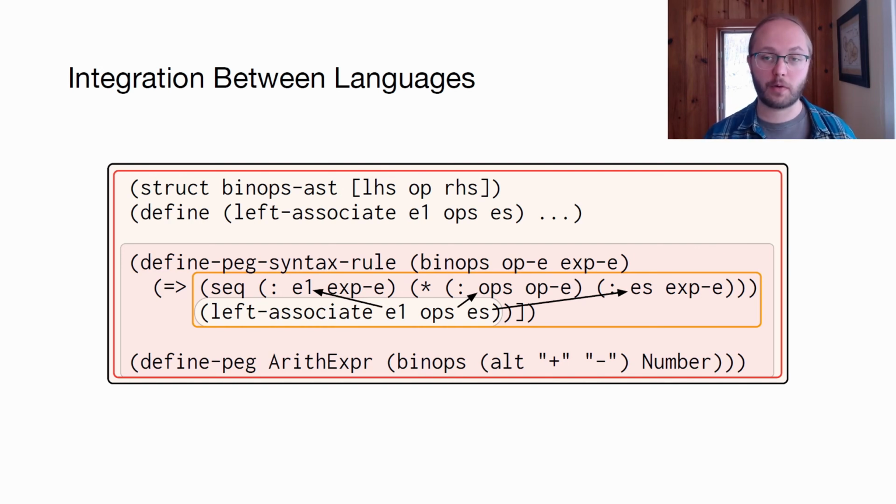The Racket expander creates a scope for the module, which contains PEG non-terminal definitions. And the PEG expander creates a scope for the semantic action. The PEG code binds parse variables in the semantic action scope, which are referenced in the Racket action expression. This all works because the PEG and Racket expanders share a module system, as well as the implementation of scope, binding, and macro hygiene.